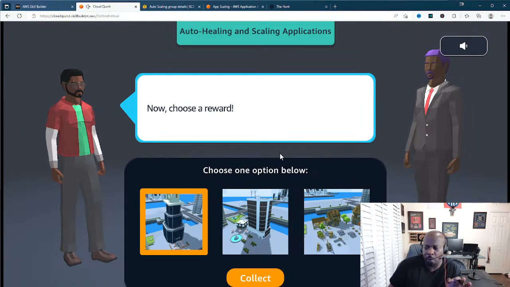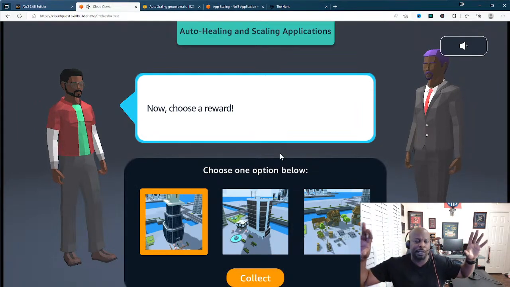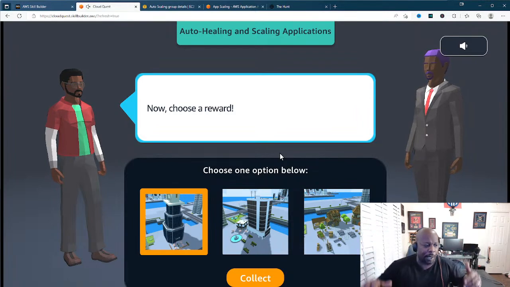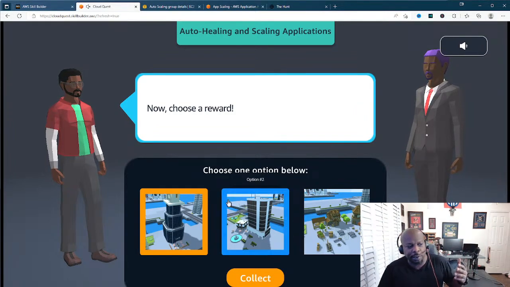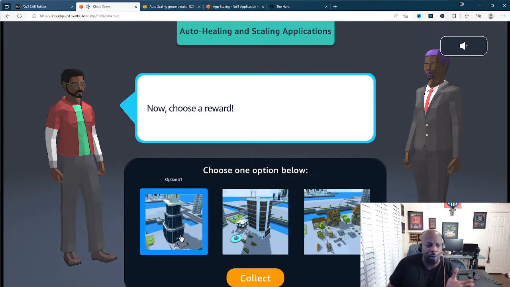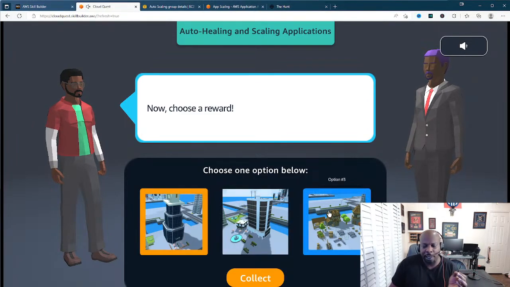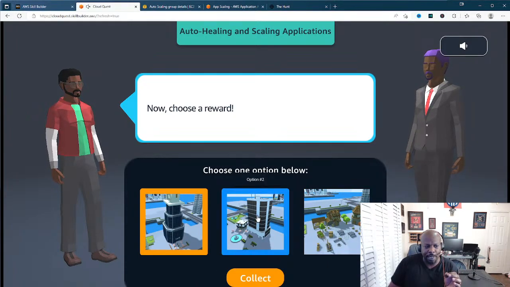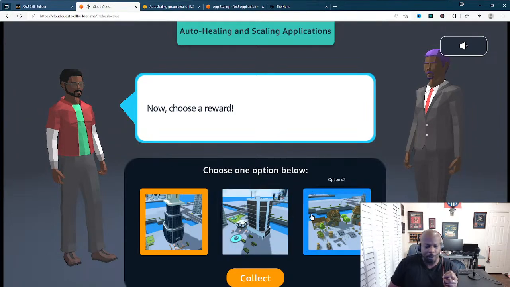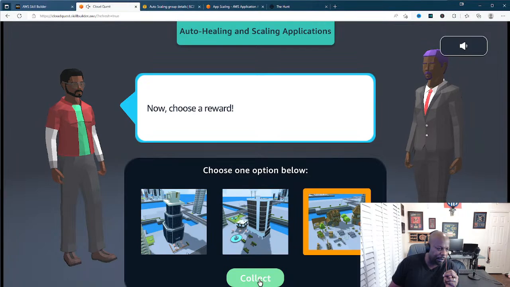Now choose the reward. Every time I do this episode, for the people out there watching, I always say, please choose one of these for me. So which one do you like? Option 1, option 2, or option 3? I'm going to give y'all about 15 seconds to put that in the chat. I think last time we had a building like this. So we'll see. All right, go with 3.